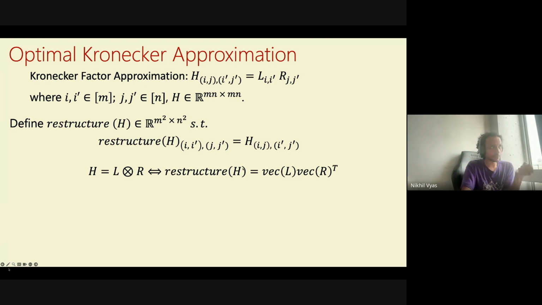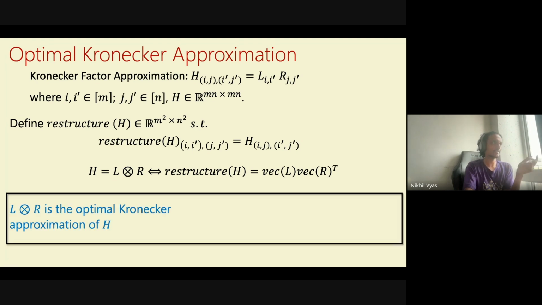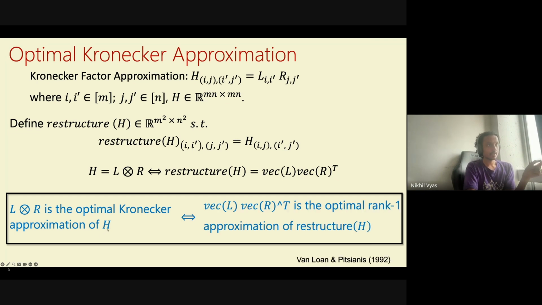And this is very important to us because now we can just use this basic lemma to say that if L cross R is the optimal Kronecker approximation of H, then vec(L) vec(R) transpose is the optimal rank 1 approximation of this restructured matrix. Right? And this is not something that we did. This is from a 1992 paper. If you go to the Wikipedia page on Kronecker approximations, you find that people cite this paper and say that this is the way to find the optimal Kronecker approximation of H matrices.